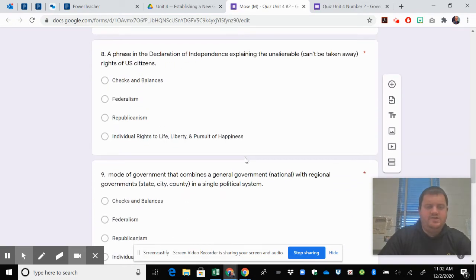Question number 8, a phrase in the Declaration of Independence explaining the unalienable rights that cannot be taken away, which are rights of United States citizens. And the choices for this are A, checks and balances, B, federalism, C, republicanism, D, individual rights to life, liberty, and pursuit of happiness. Sorry about that. I misspoke. Unalienable. I struggle saying that word.